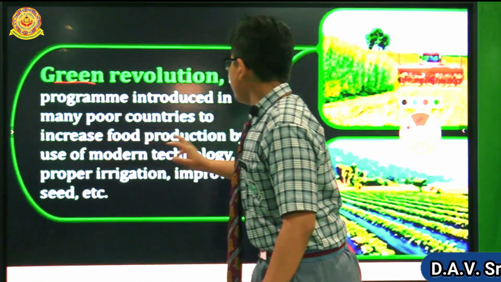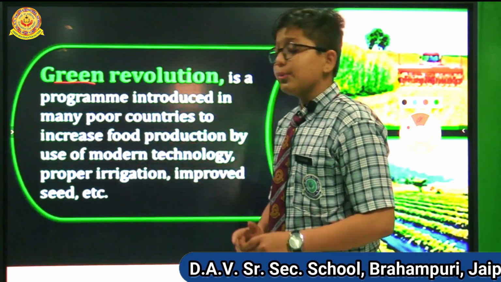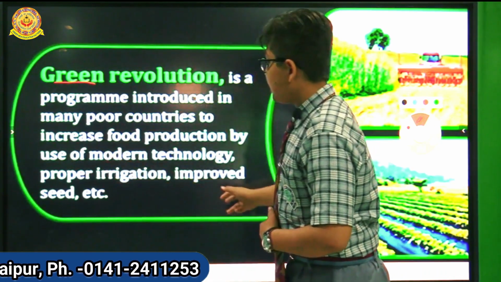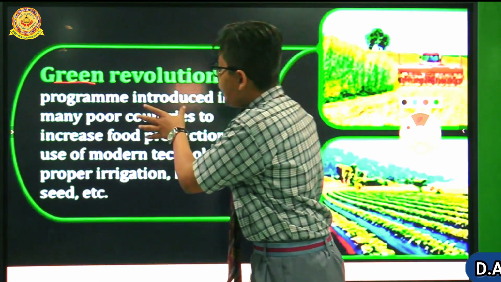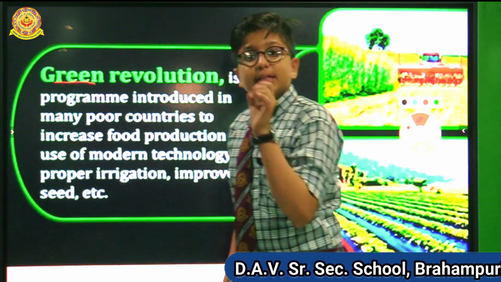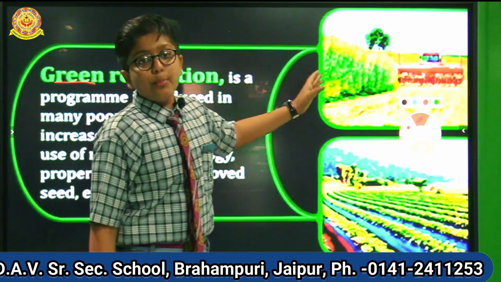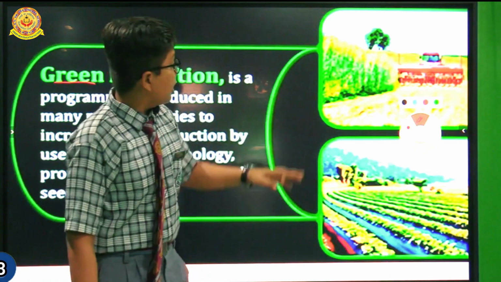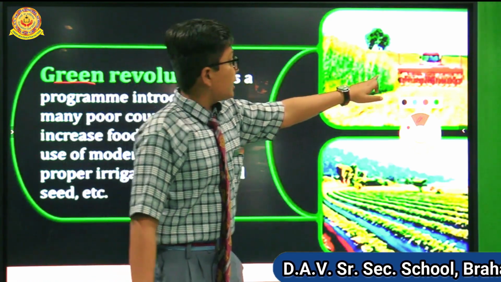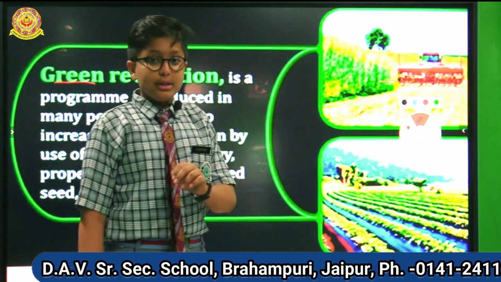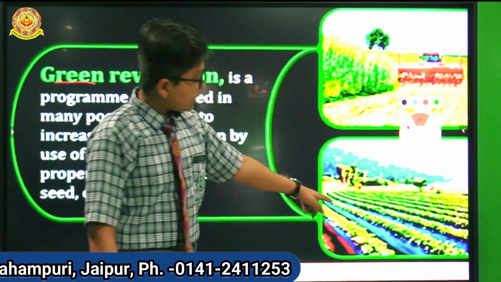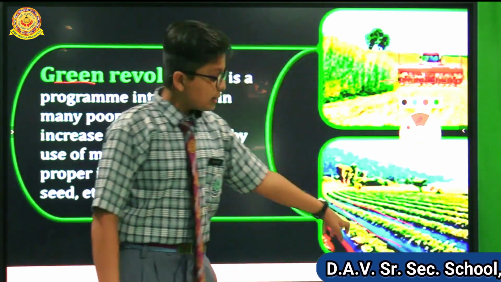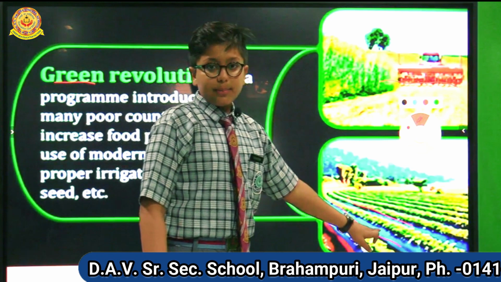It aims to increase food production by the use of modern technology like proper irrigation and improvement in seeds. Now, in this Green Revolution, the purpose is to make the crops more yielding. Crop yield is the purpose behind the Green Revolution. You can see modern technology, the tractor, and the irrigation system. You can see the drip system. You can see the narrow belts between the crops, in which water is present.